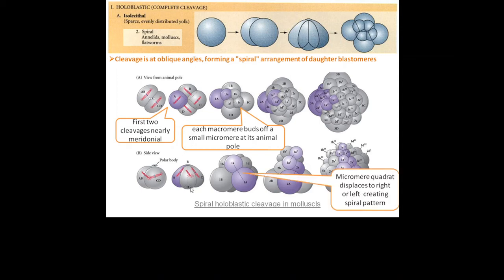And then these micromeres are displaced either to the left or to the right of the larger macromere, thus creating a spiral pattern. So with each subsequent division, each blastomere divides to form a smaller micromere and a larger macromere, and the smaller micromeres towards the animal pole, they twist to either right or left, thus giving rise to a spiral pattern.